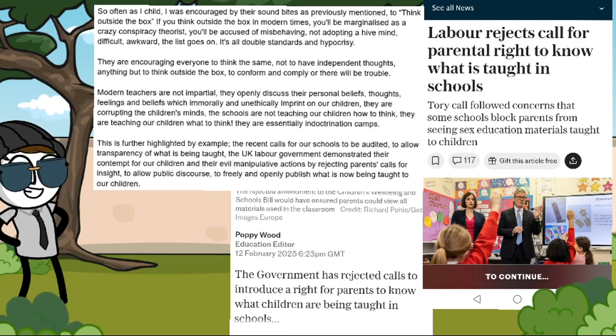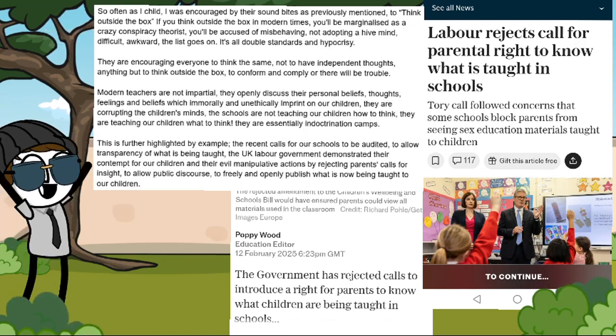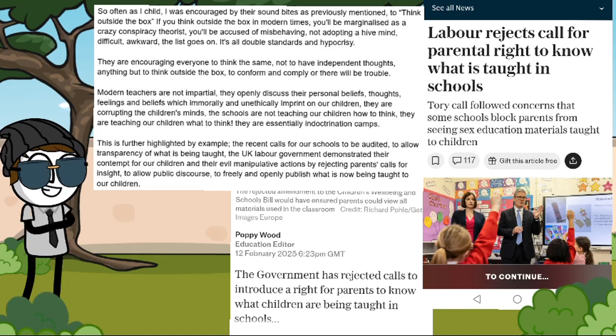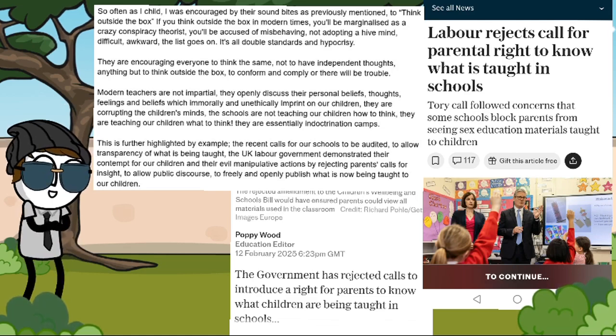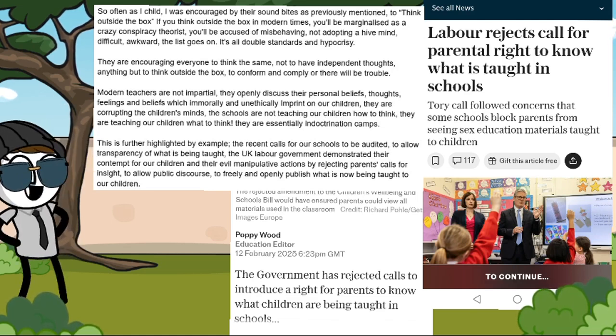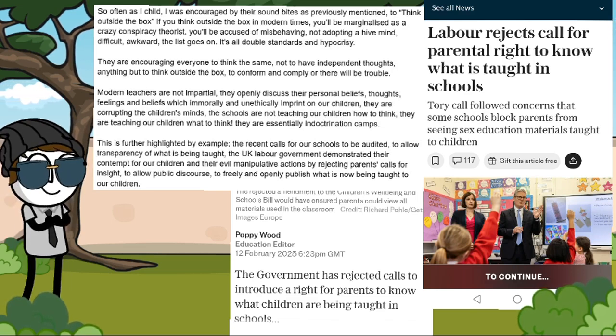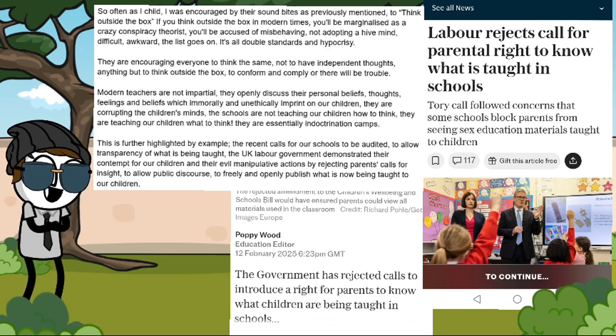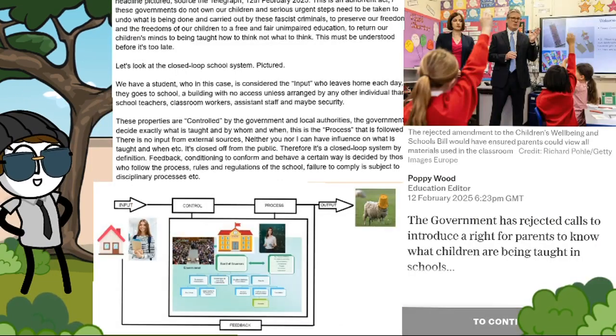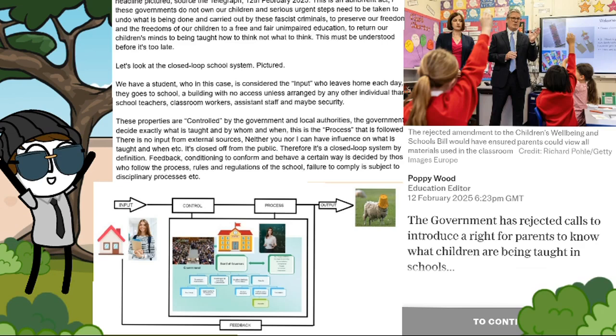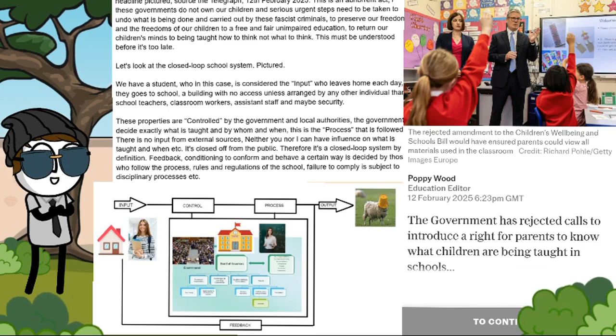This is further highlighted by example, the recent calls for our schools to be audited to allow transparency of what is being taught. The UK Labour government demonstrated their contempt for our children and their evil manipulative actions by rejecting parents' calls for insight, to allow public discourse to freely and openly publish what is now being taught to our children. The headline pictured, source The Telegraph, 12th of February 2025. This is an abhorrent act.